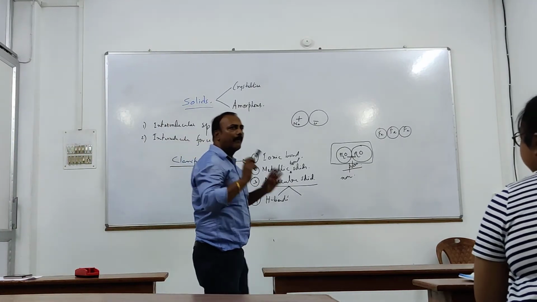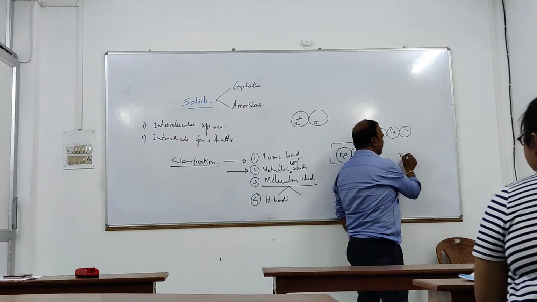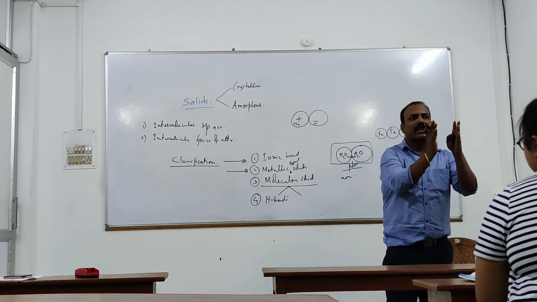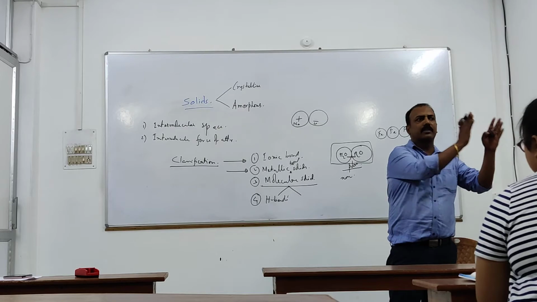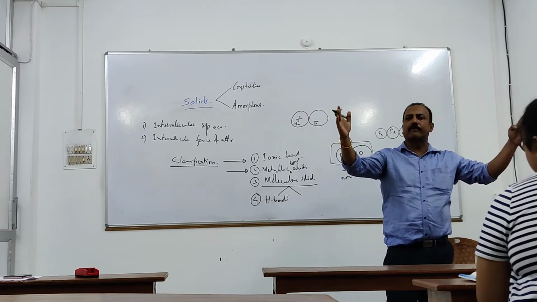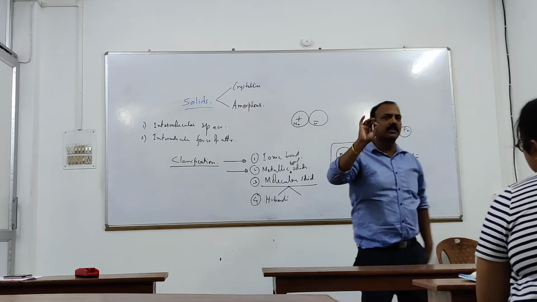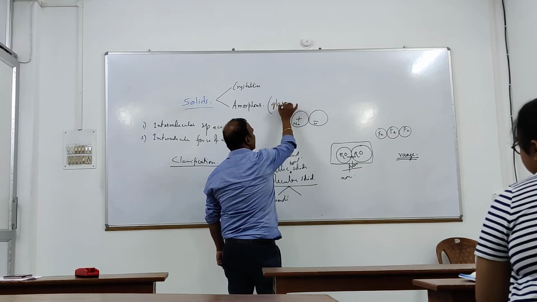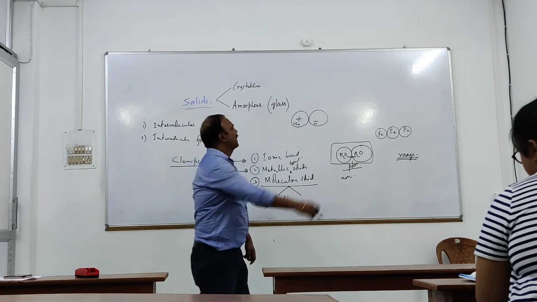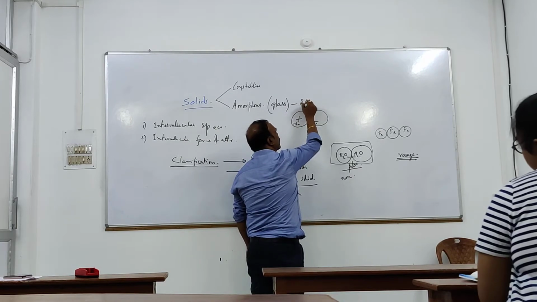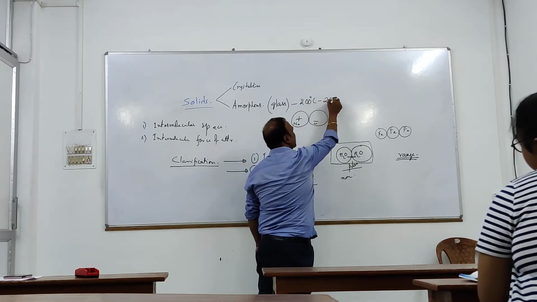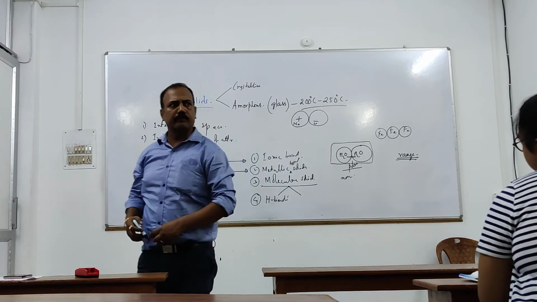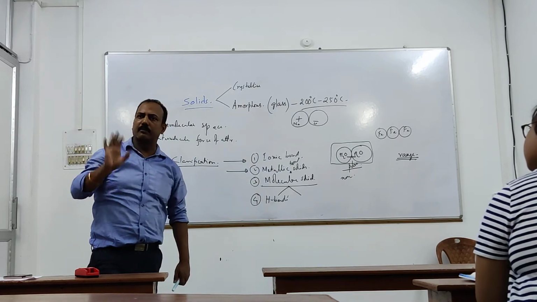Amorphous solids melt in a range of temperature. Range of temperature means it melts from a particular temperature to another particular temperature. Within that range, at any temperature, it can melt. For example, the most common amorphous solid is glass, which melts in between 200 degrees Celsius to 250 degrees Celsius. It does not have any sharp melting point.